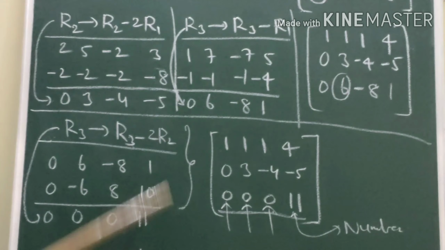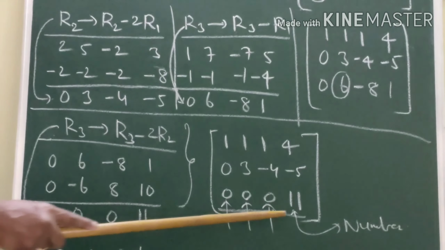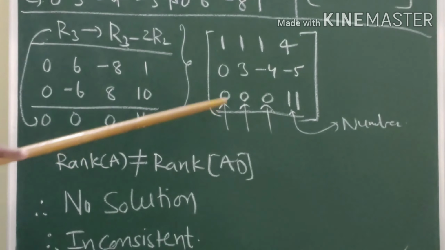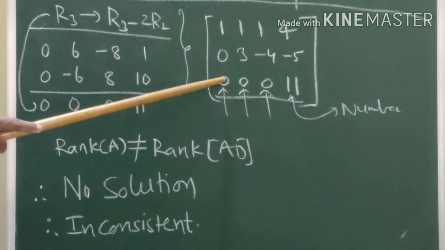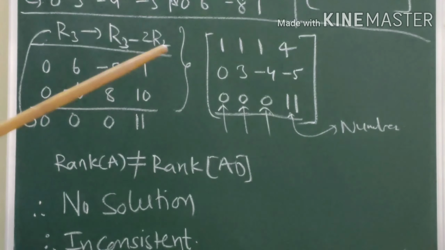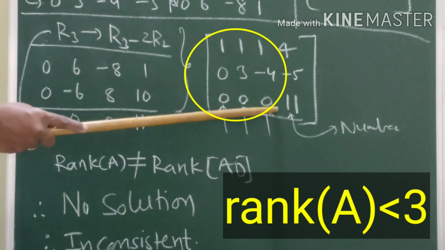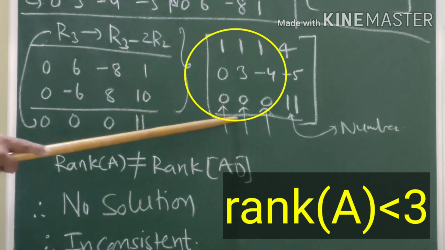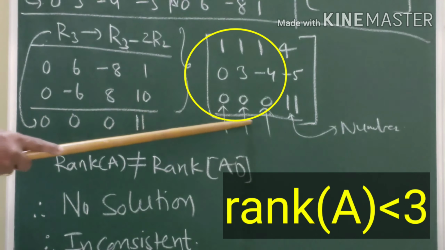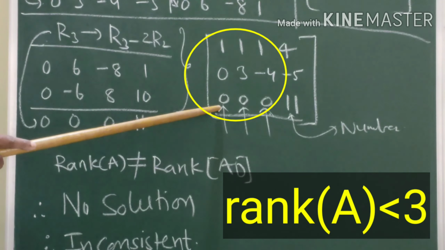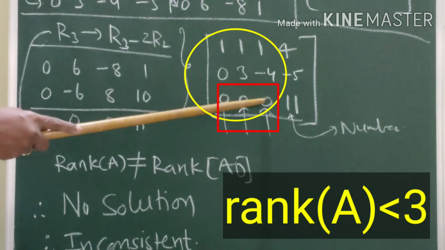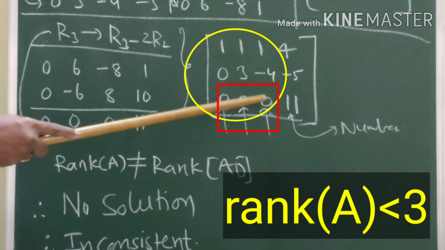Now let us see what happens. If you observe the third row, the first 3 elements become 0, and the fourth element is 11. That means if you take the rank of the coefficient matrix, that is by using the first 3 columns, what do we get? The rank is less than 3. Why? Because all the elements in the third row are 0. That means the rank must be less than 3.